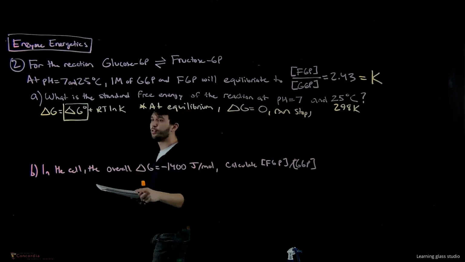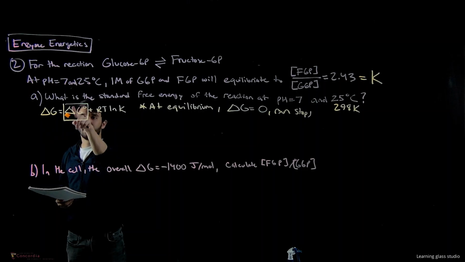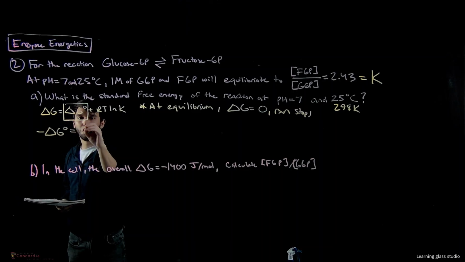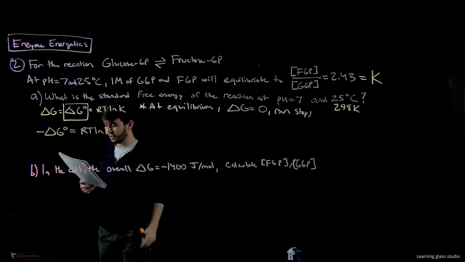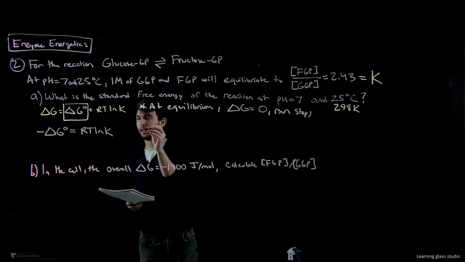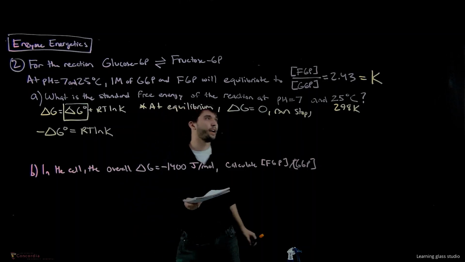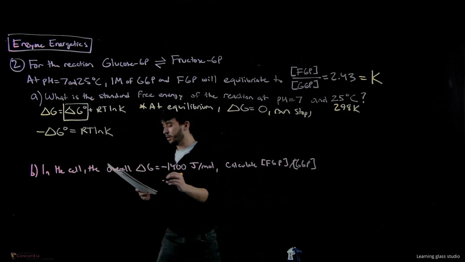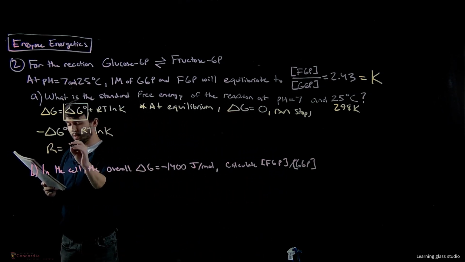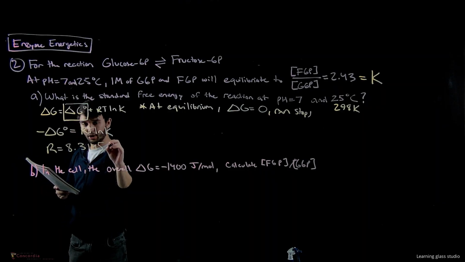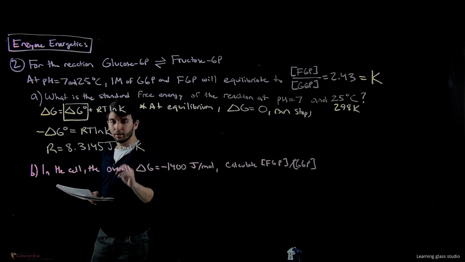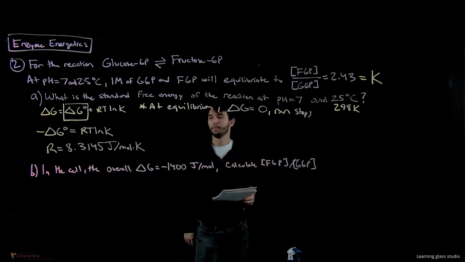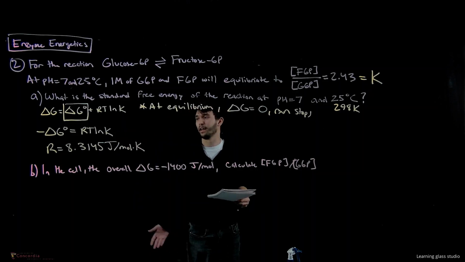So because of this, we can actually rearrange this equation. We can subtract the delta G standard from both sides and get negative delta G standard is equal to RT ln K. So now what we can do is substitute in all of these variables. So we notice that we forgot to write it. In this case, R is going to be equal to 8.3145 joules per mole Kelvin. So this is different than the R last time. It's just different units. So in this case, we're using joules. Okay? So joules are just another unit of energy like calories.